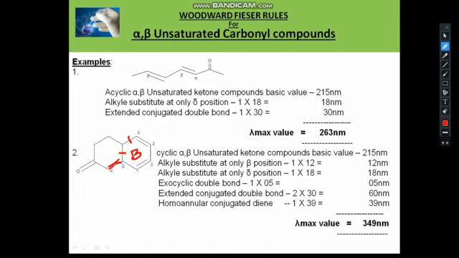Two exocyclic double bonds are present, in conjugation with the carbonyl group, so we take 30 nanometers for each double bond, total 60. Also two double bonds are present in the same ring, this ring, so a homoannular conjugated diene is present, 39.